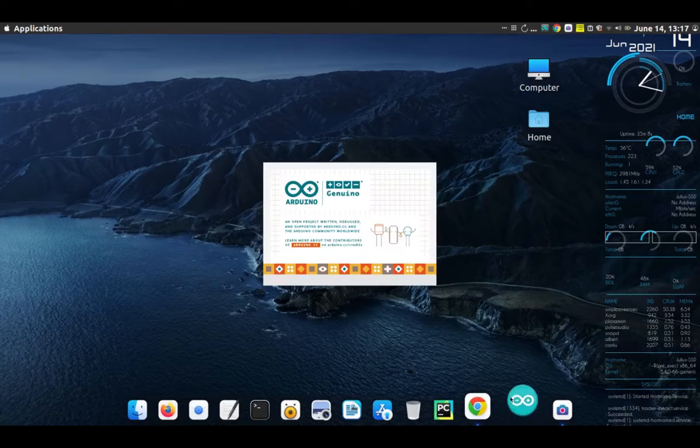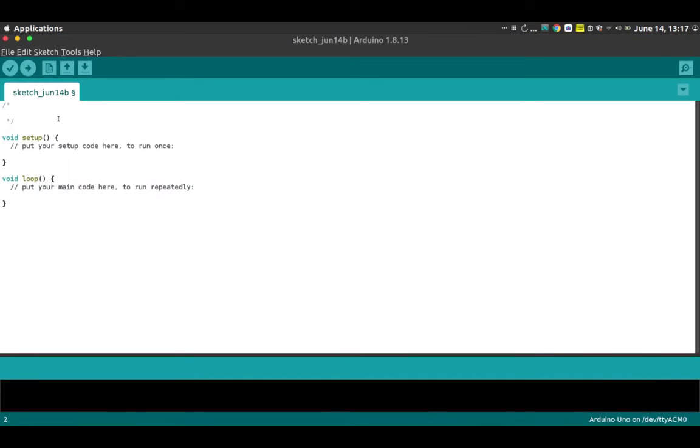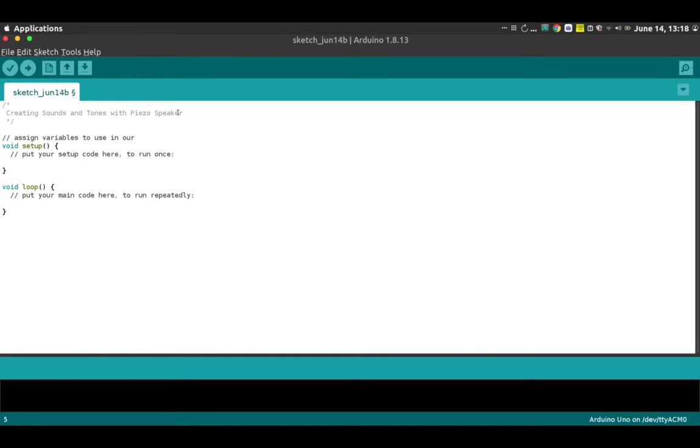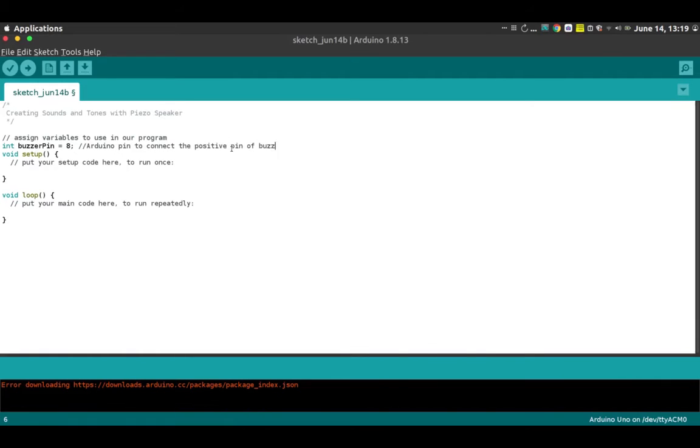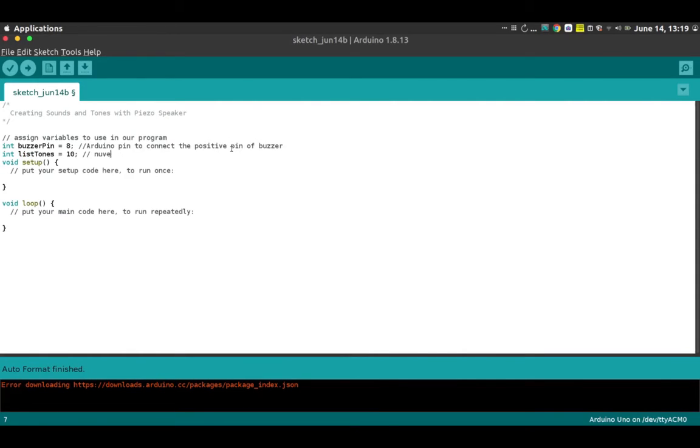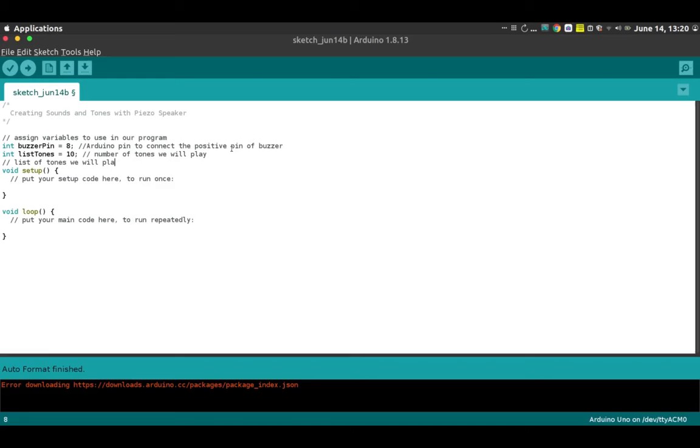Part 2, the code. 1. Open the Arduino software IDE. Go to the top left corner of the Arduino IDE window and click File, New. This action opens up a new coding editor window for a new project. 2. Type the Arduino code into your Arduino IDE.